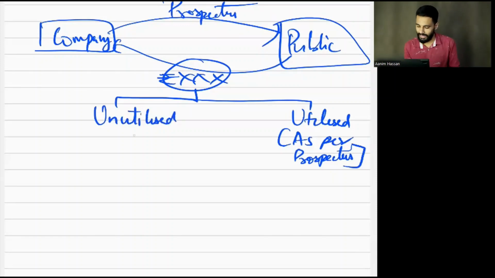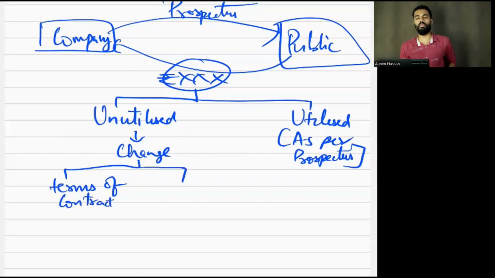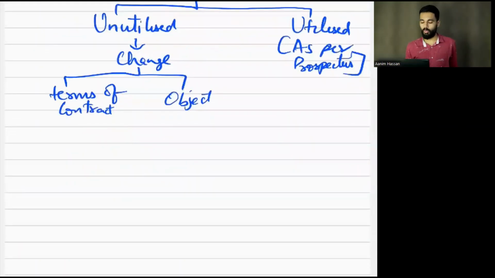It is unutilized and the company wants to change the terms of the contract in the prospectus, or the company wants to change the object. Can they do this? Yes, they can do this. How?